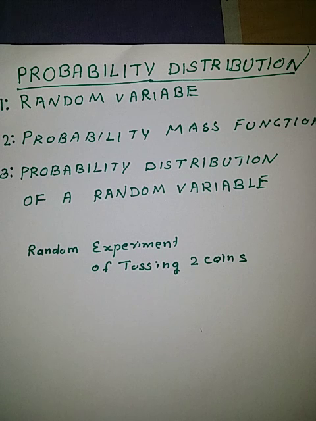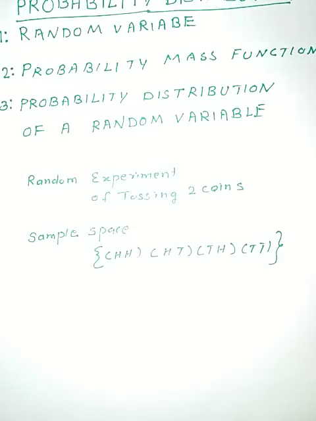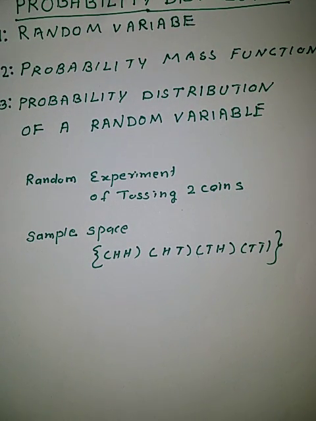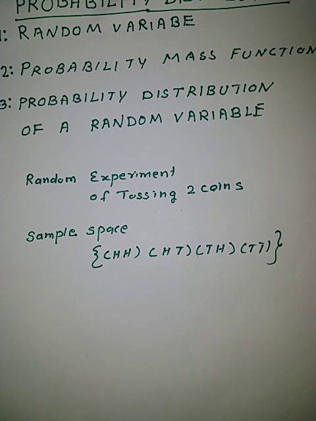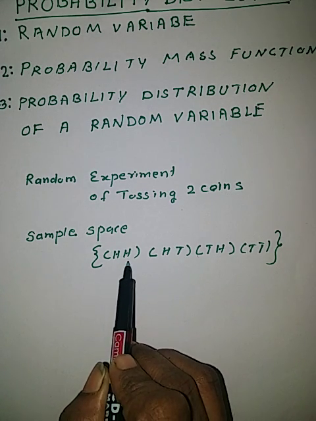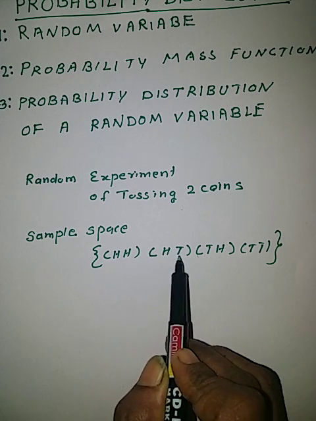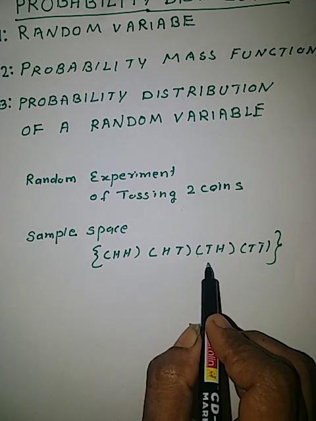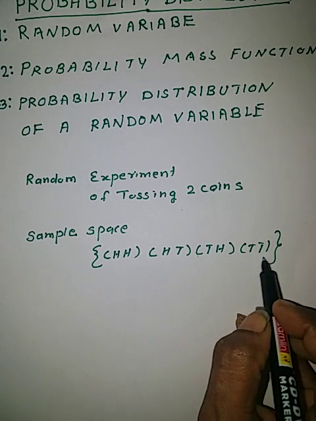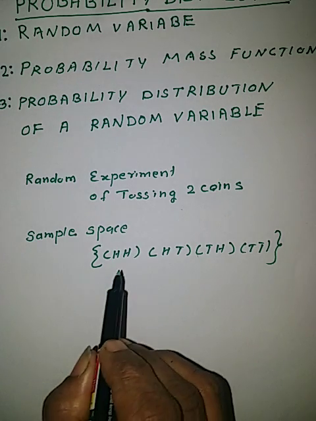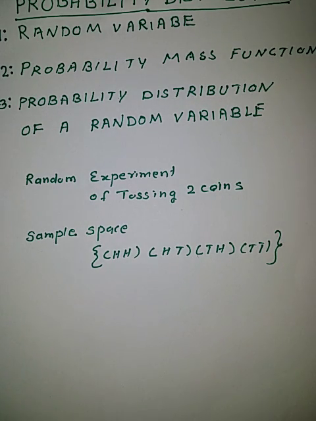If we have done the random experiment of tossing two coins, we will get the following outcomes. That is, the sample space is HH, HT, TH, TT. Two coins will show head, one will show head, other will show tail. The first will show tail, second will show H, and both will show tail. These are the outcomes of this random experiment.